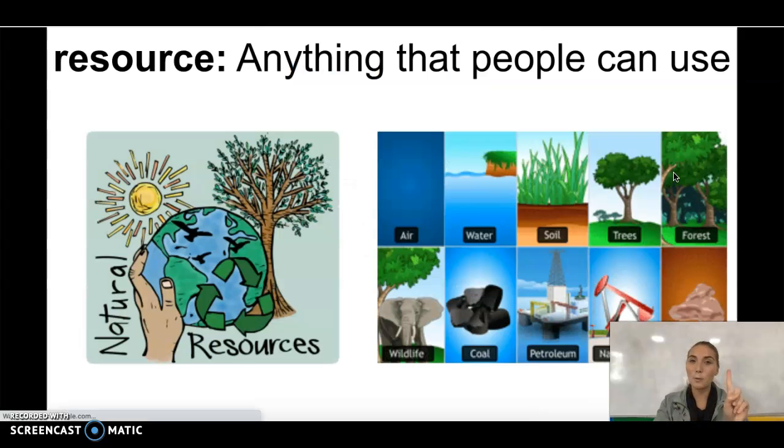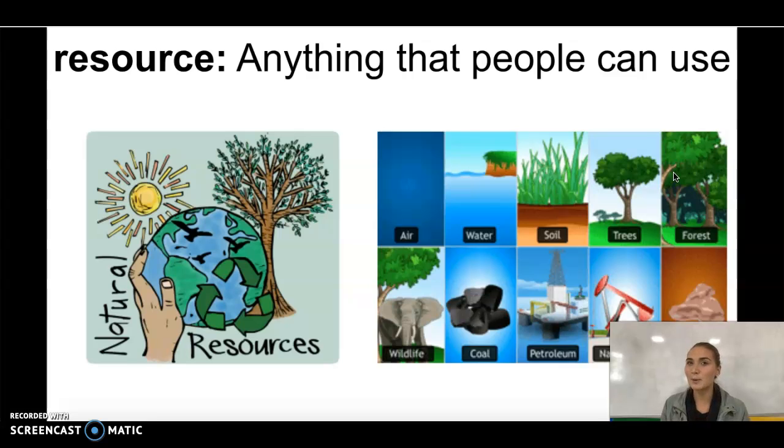We are going to add one new word to this dictionary today, and that is the word resource. Anything that people can use. A natural resource, boys and girls, is found in nature. From our Brain Pop video we just watched, you can go ahead and draw a natural resource.